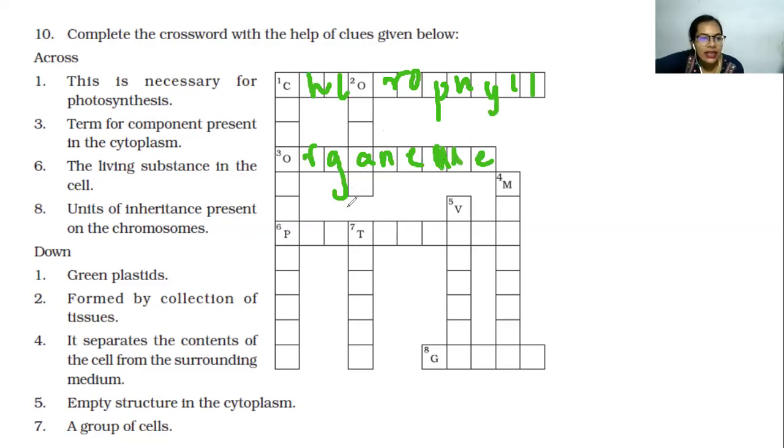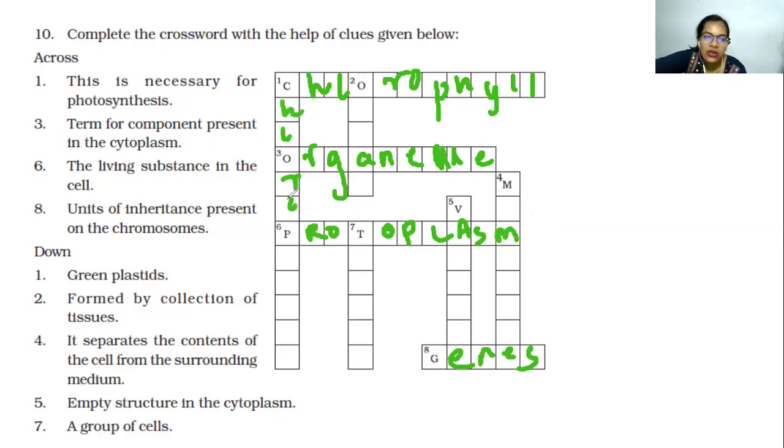Yes. Then we have the living substance in the cell. Number 6, it is the protoplasm. Remember? Then we have units of inheritance present on the chromosome. So it is genes. Now green plastids are called chloroplast.